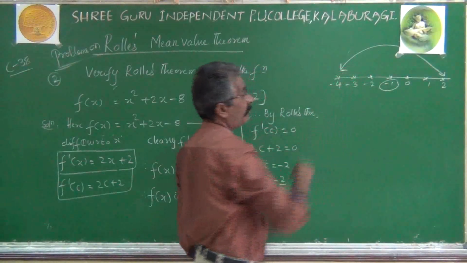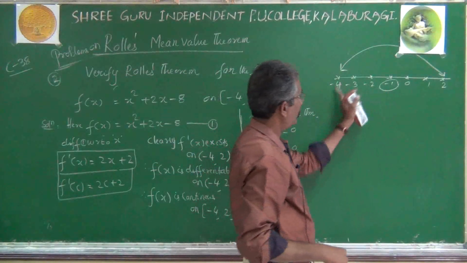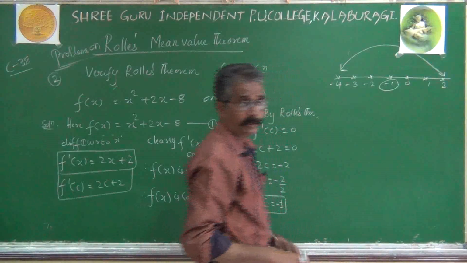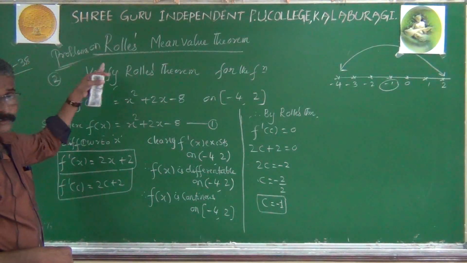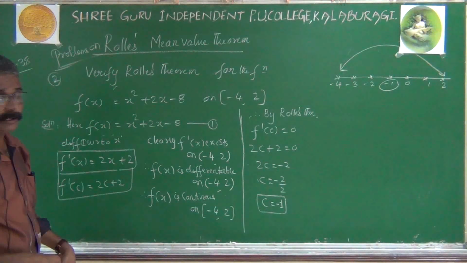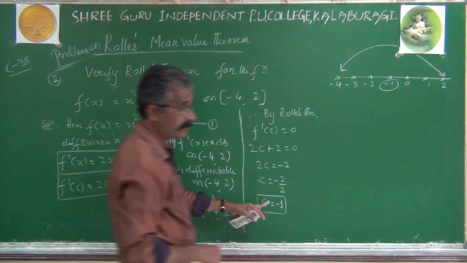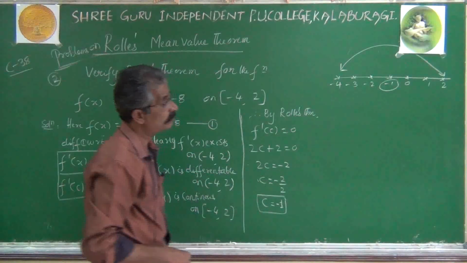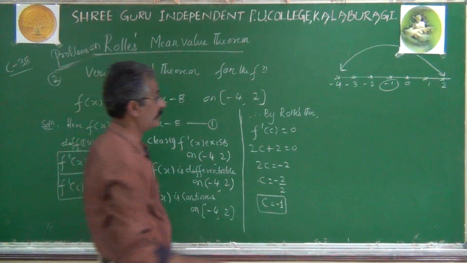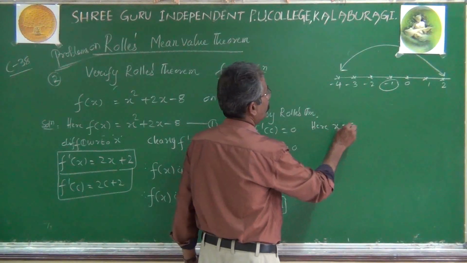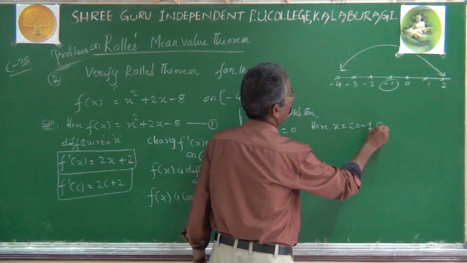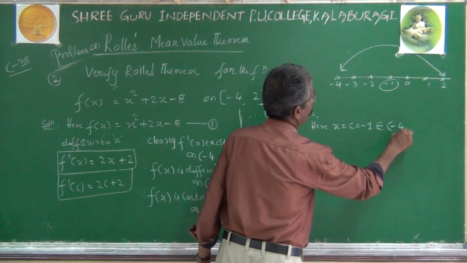And another very interesting point: minus 1 is exactly the center value, nothing but the arithmetic mean. That's why we have the heading itself as Rolle's mean value theorem. So very clearly, x equals c equals minus 1 belongs to the interval minus 4 comma 2.